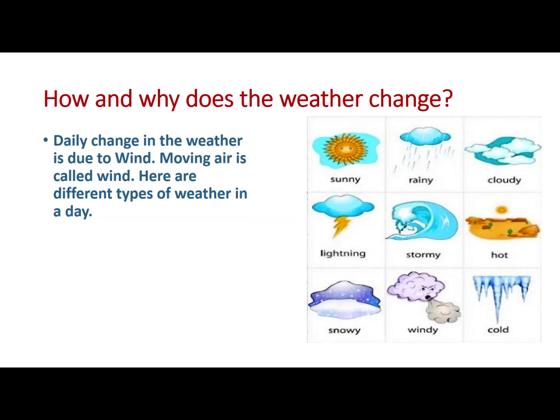How and why does the weather change? Daily change in the weather is due to wind. Moving air is called wind. Here are different types of weather in a day: sunny, rainy, cloudy, hot, cold, windy.